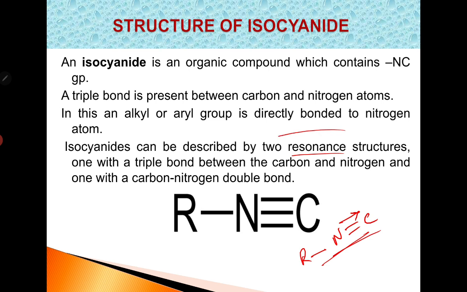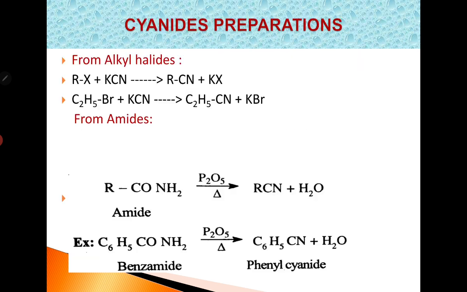Next, cyanides preparations. Cyanides can be prepared from alkyl halides. Alkyl halides, when they undergo reaction with potassium cyanide at 100 degrees Celsius, alkyl cyanides are obtained. Suppose if you take ethyl bromide, this on reaction with potassium cyanide at 100 degrees Celsius, ethyl cyanide is obtained.